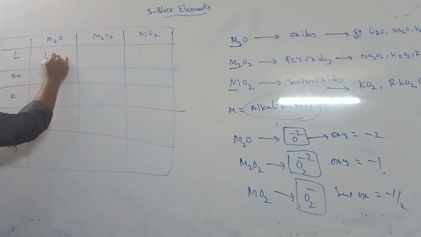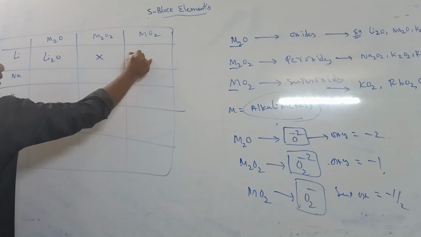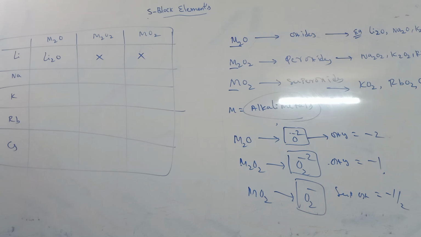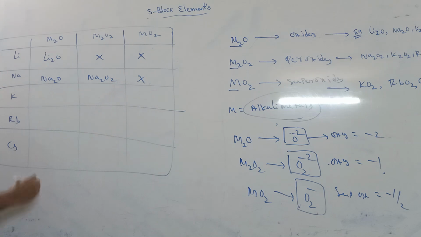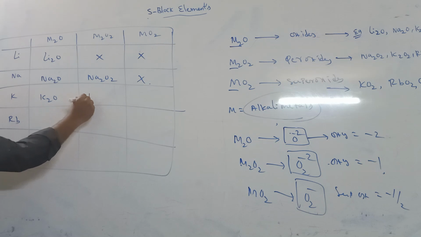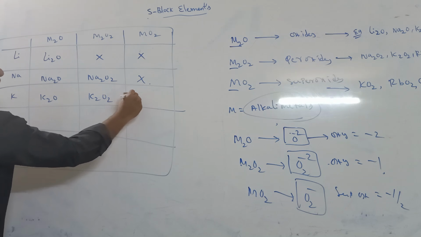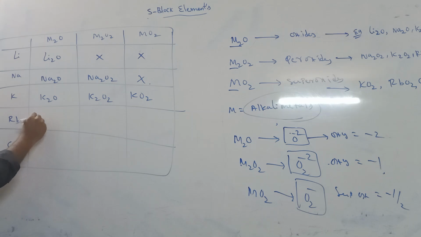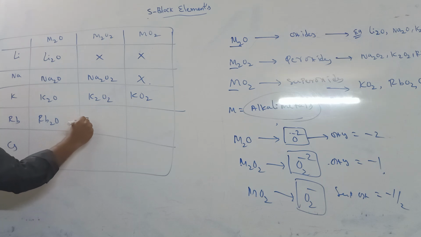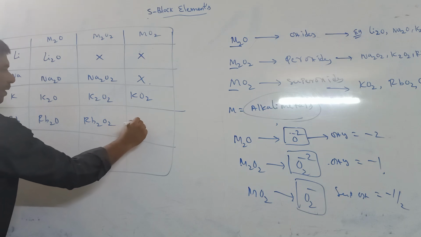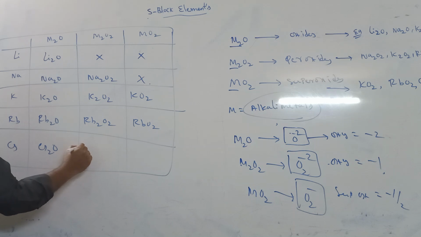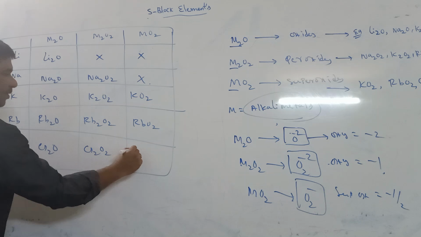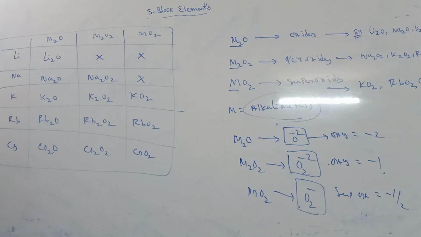Lithium can form only simple oxide, but not peroxide and superoxide. Sodium can form oxides and peroxides, not superoxide. Potassium can form all types of oxides, and the remaining elements too: Rb2O, Rb2O2, RbO2. Cesium, Cs2O, Cs2O2, CsO2.